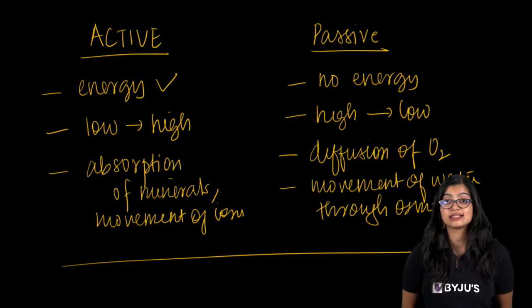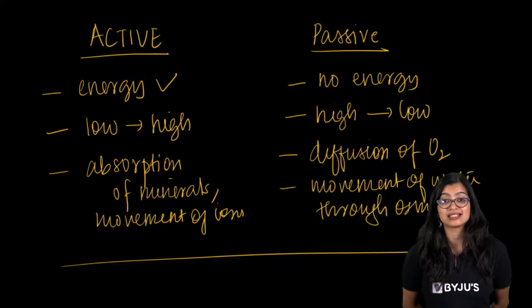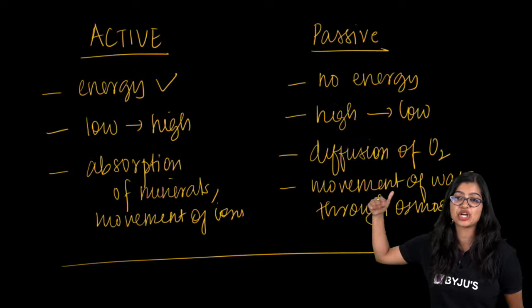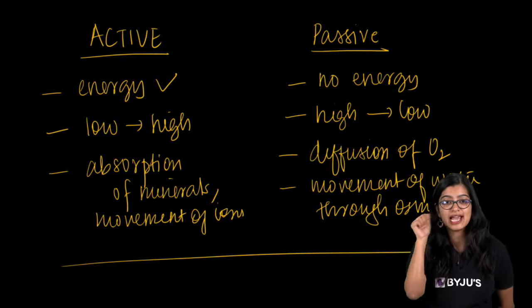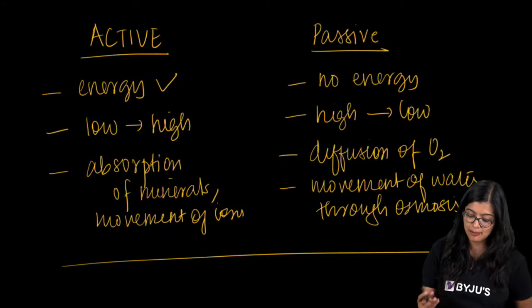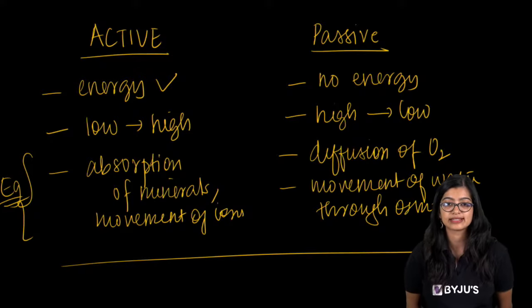Ma'am, what is cancer in cells? It forms cancer cells, where the cell goes into uncontrollable division. Take a screenshot everybody, and then I'm going to move on to the next part quickly. Take a screenshot and give me a thumbs up. Example of active transport I have written here already.